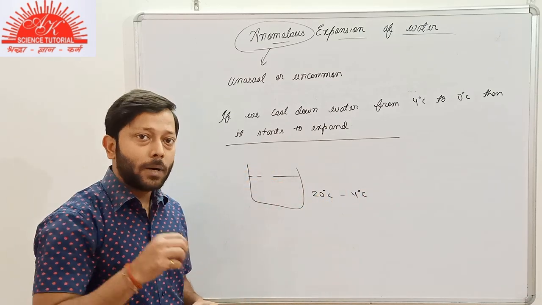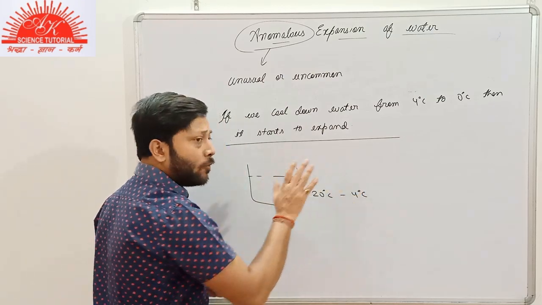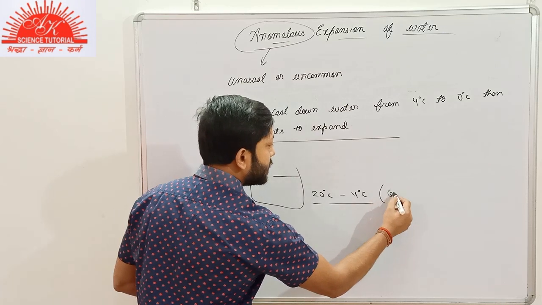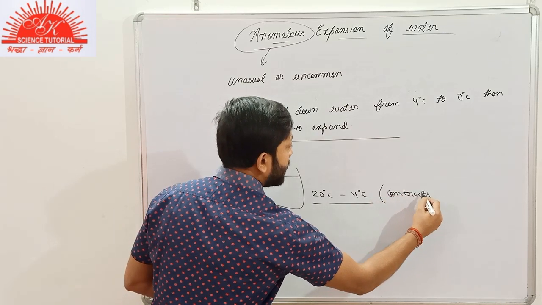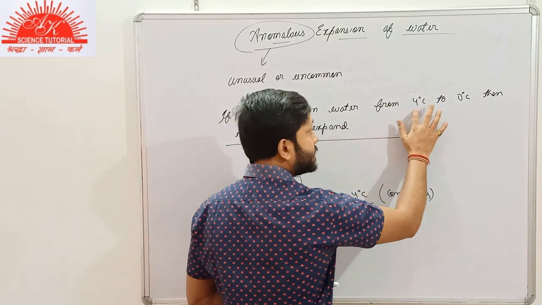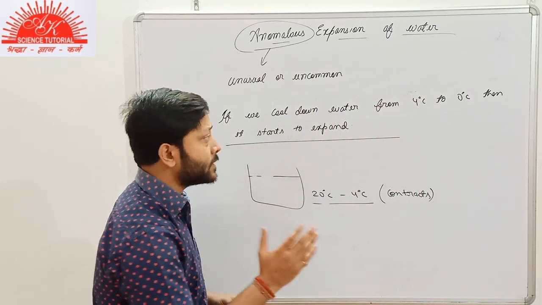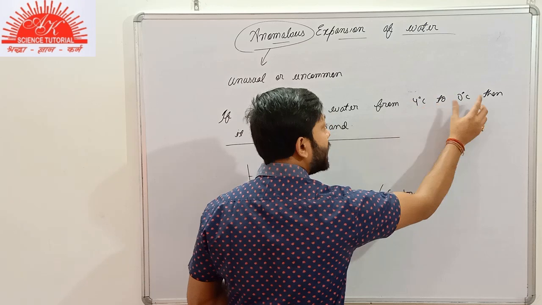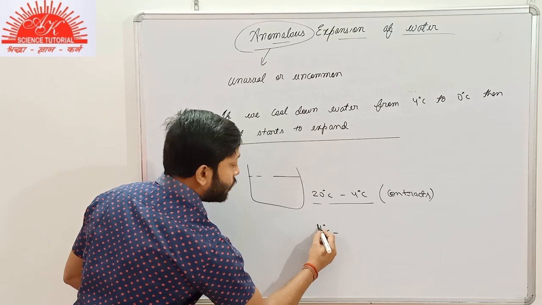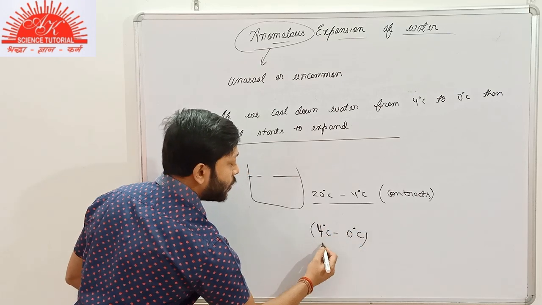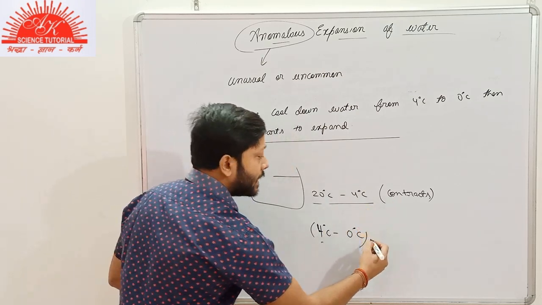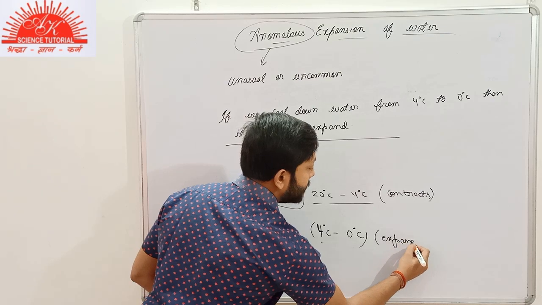But if you continue to cool it below 4 degrees Celsius, up to 0 degrees Celsius, then instead of contracting, it will start to expand.